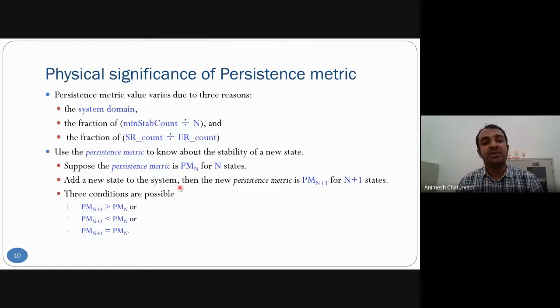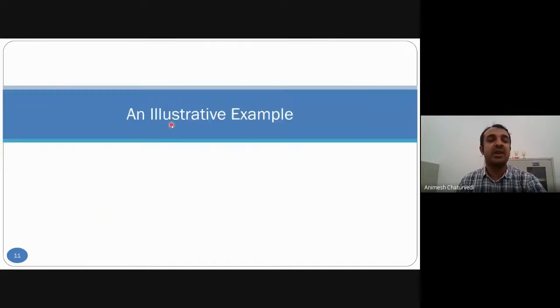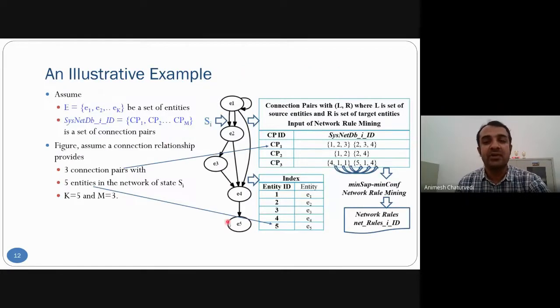Now using the persistent matrix, for the n-th state we have the persistent matrix n value. Then we could have the persistent matrix value for n plus 1, and it can be either greater than, equal to, or lesser than. So these three conditions would be generated. As an illustrative example, for this graph we have generated this system network database with three different connection pairs, and we apply network rule mining to generate network rules.